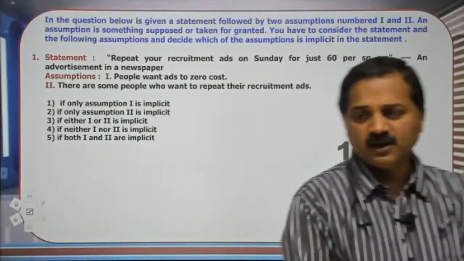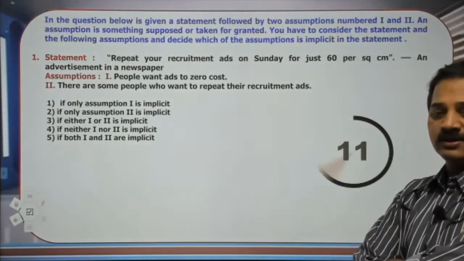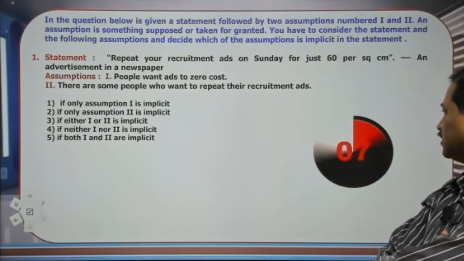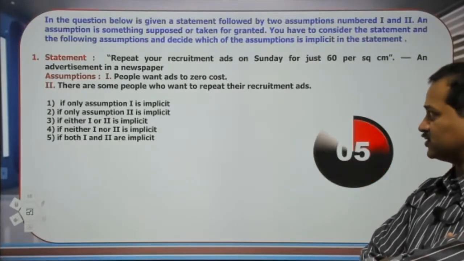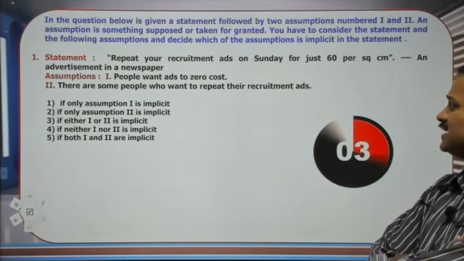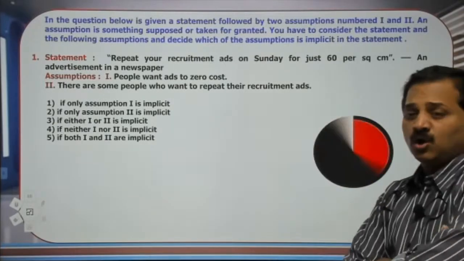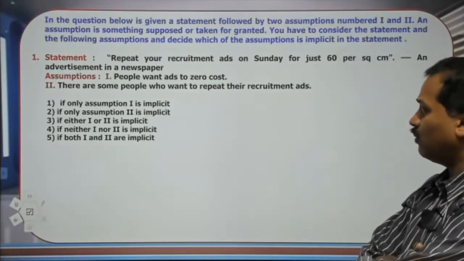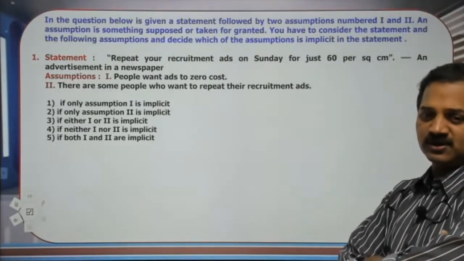You are given a few seconds to answer the question. Please post your answers. Is it that only the first assumption is implicit, or only the second is implicit, either one or two, neither one nor two, or both 1 and 2? What's your answer?